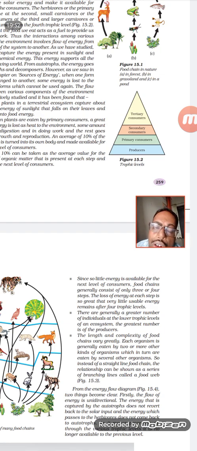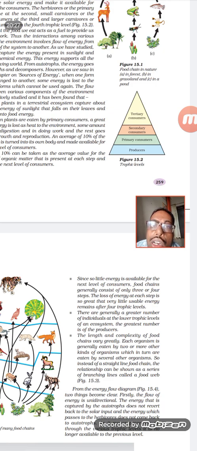Scientists have found out through experiments that from each trophic level, for example, if the producers produce 1000 kilojoules of energy, only 10 percent of that energy will flow to the primary consumer. Clear?